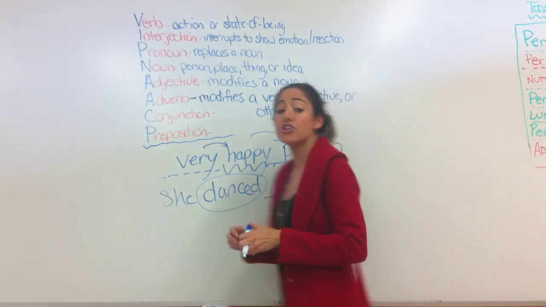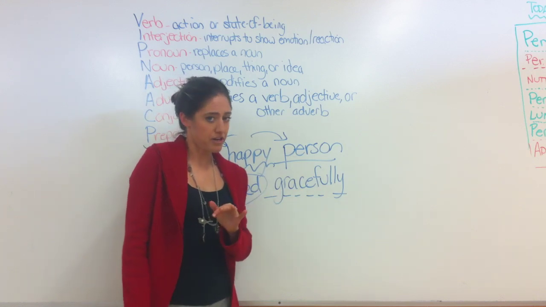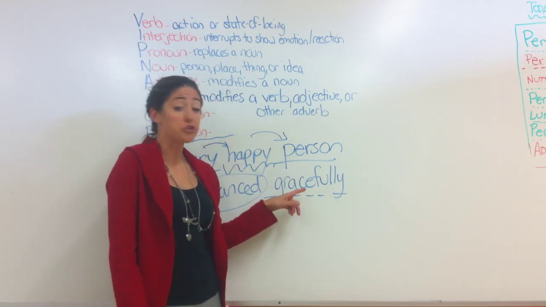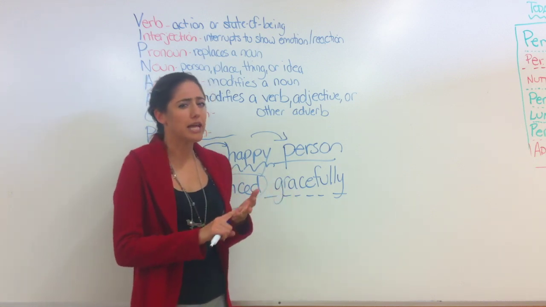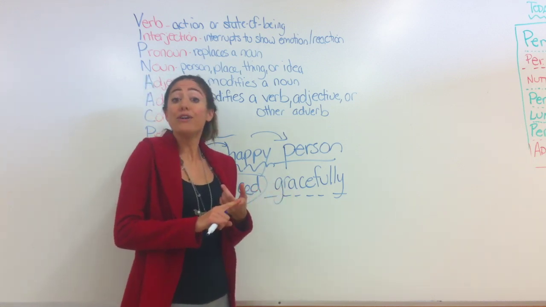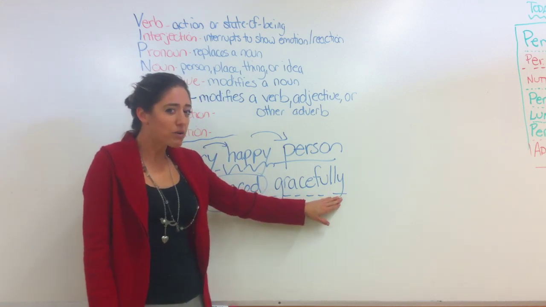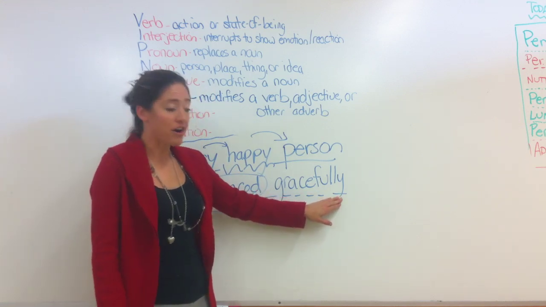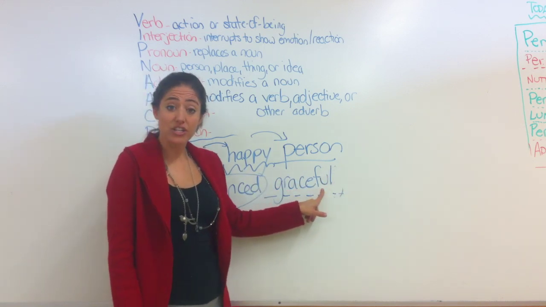Can you see that? Your ly words most often are adverbs because they're usually describing a verb. How did she dance? Gracefully, clumsily, awfully, wonderfully. Be careful because not all ly words are adverbs. Usually you can get rid of that ly and you'll have an adjective.